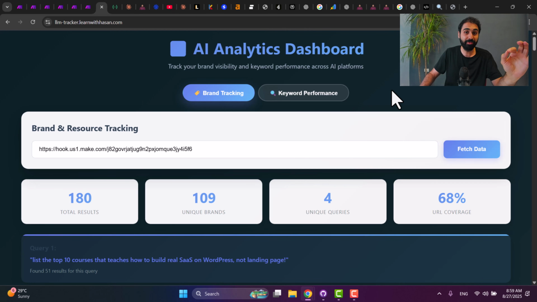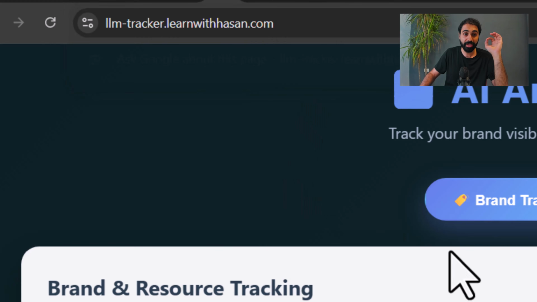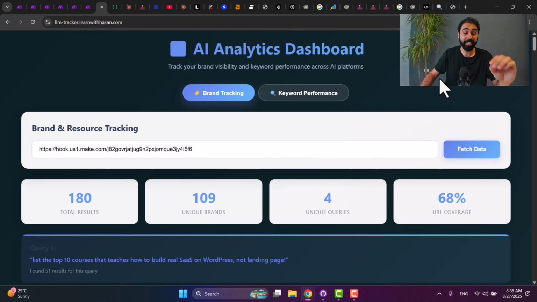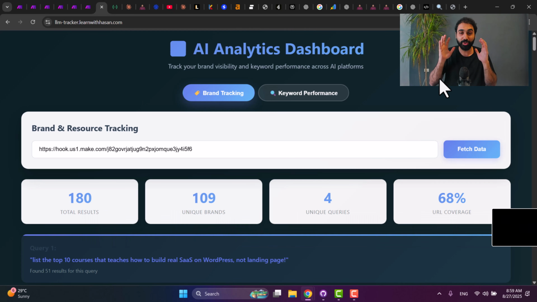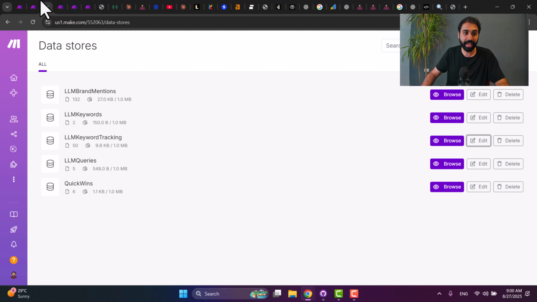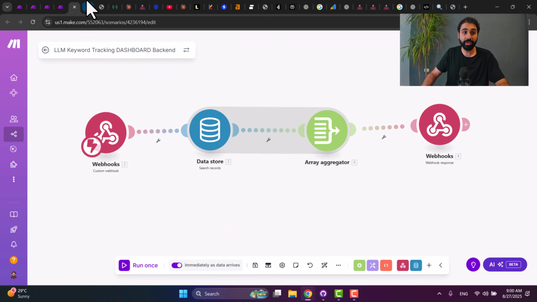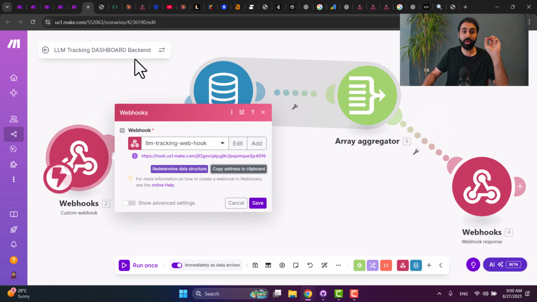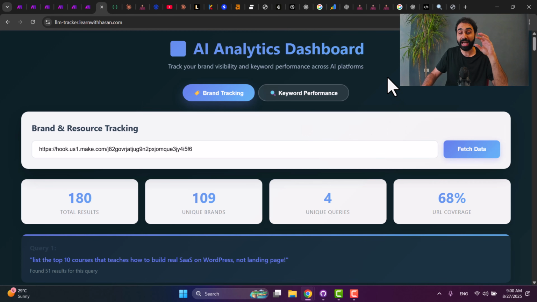And to make things simple for you, you just need to go here to lm-tracker.lemonhasan.com to get this simple page. And if you want to get the source code, I will leave it so you can run it locally if you want, or maybe optimize it and host it and have your own system to track your mentions on language models. So again, we have 3 systems or 3 scenarios: one for tracking, one for reading data, brand mentions, and one for reading data from keywords. And this is the UI, so you have the full system to track your performance on AI models.